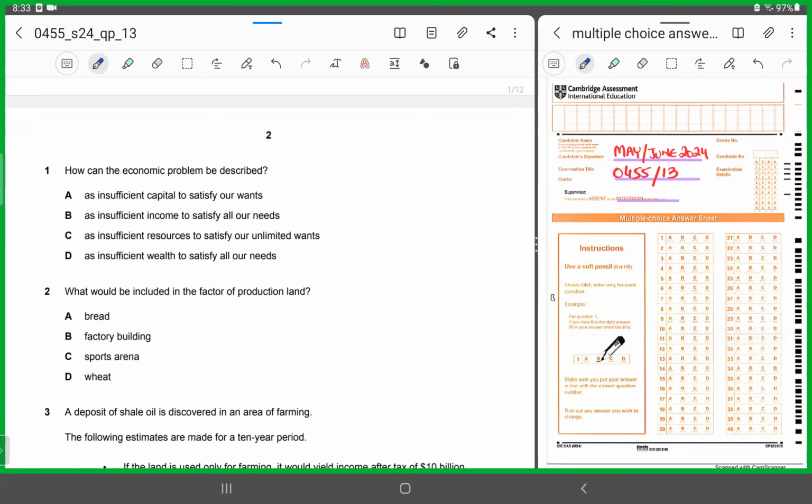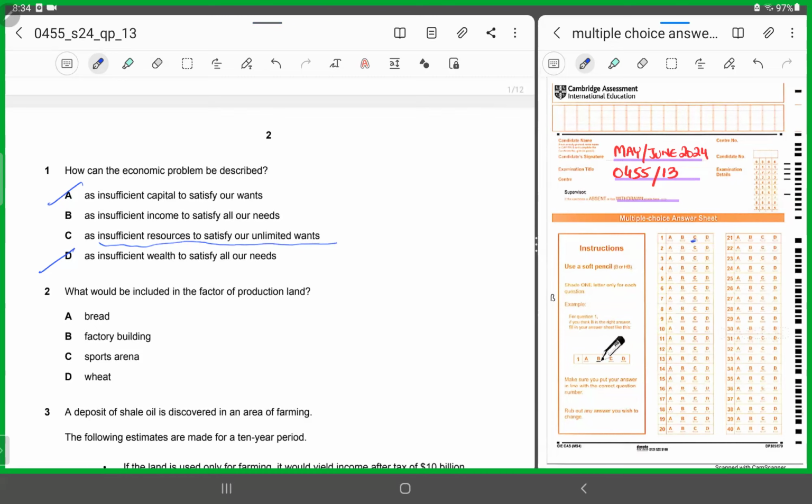D cannot be the option because the economic problem never talks about wealth. A cannot be the option because again it's talking about insufficient capital. B says insufficient income. The economic problem is never about income. It's always about scarce resources and unlimited wants, right? It addresses the problem of scarcity. We have finite resources. So it has to be insufficient resources to satisfy our unlimited wants. So for 1, it has to be C.